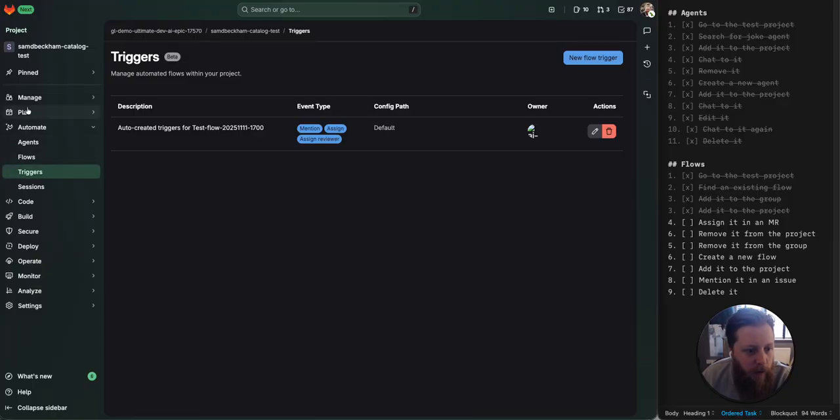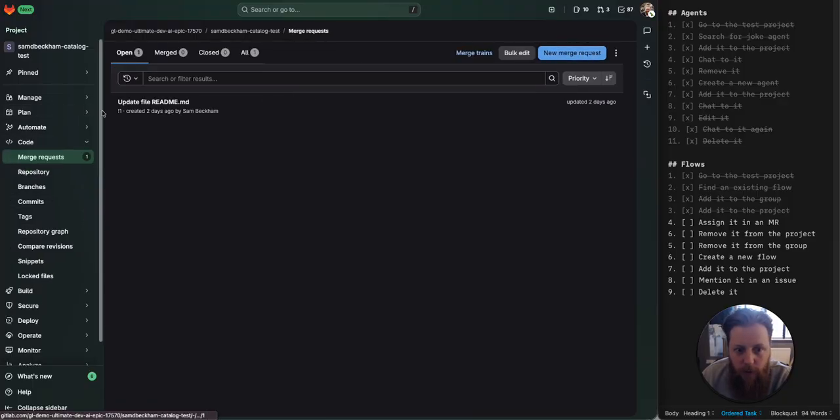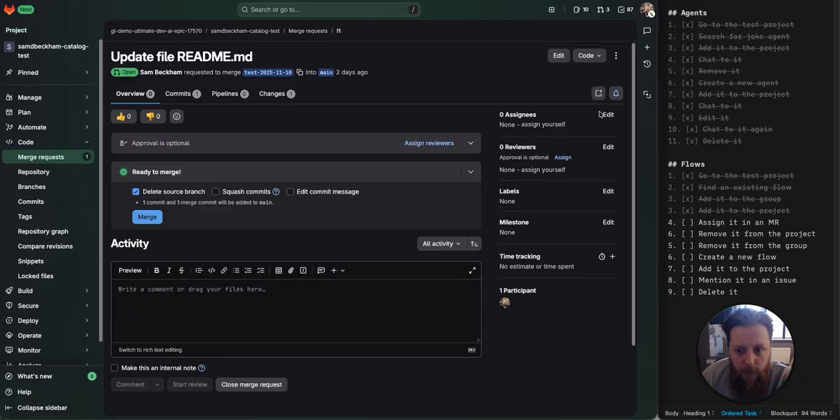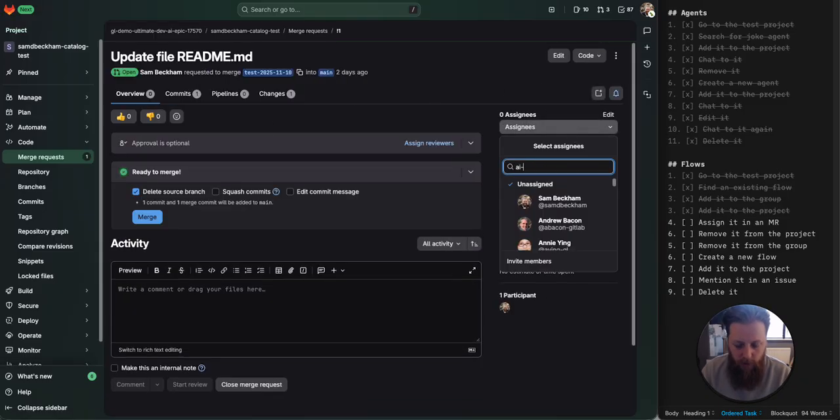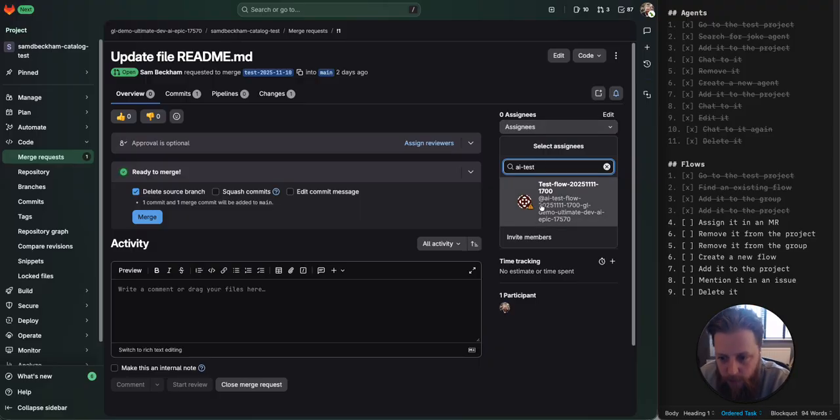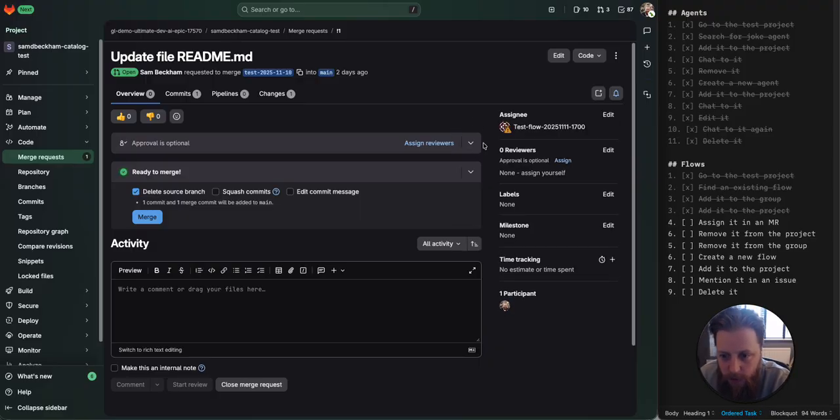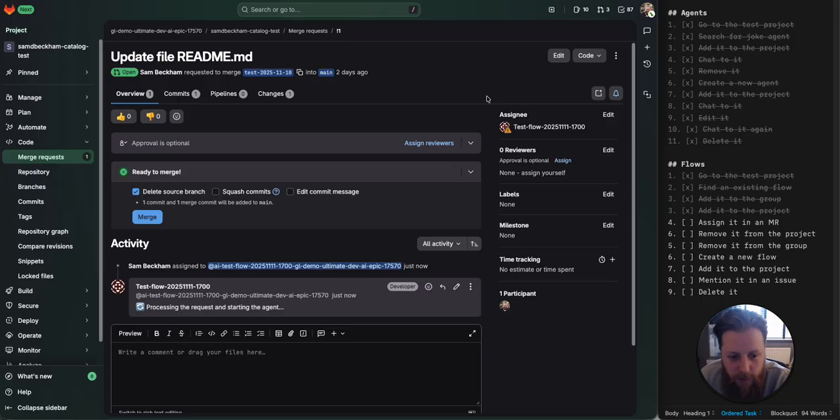So in theory, now if I go back to my merge request, this one, I should be able to assign AI test flow. There he is. See what happens. Oh, it works. Agent has started. You can view the progress here.